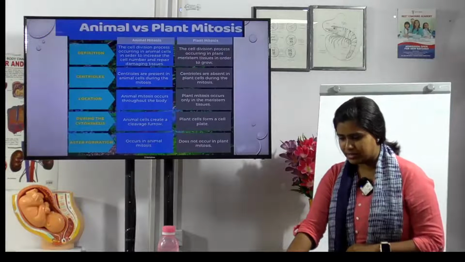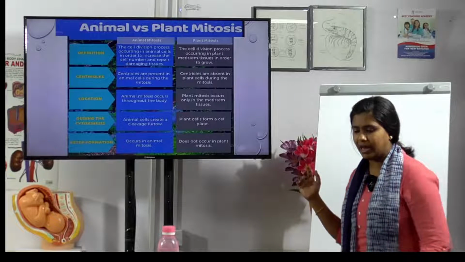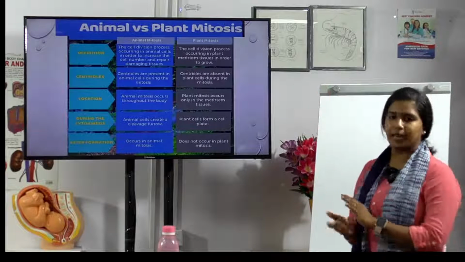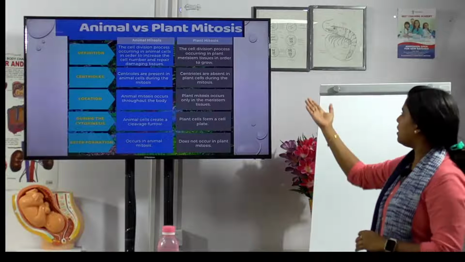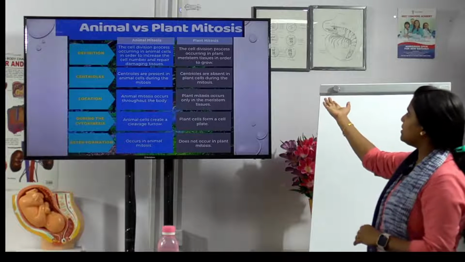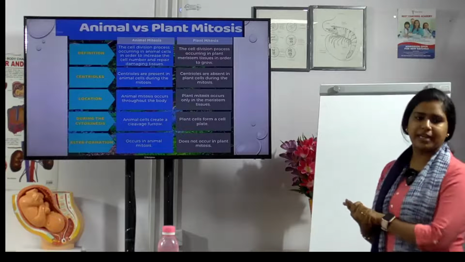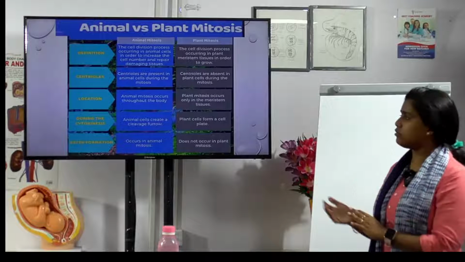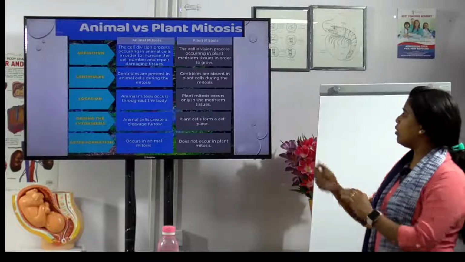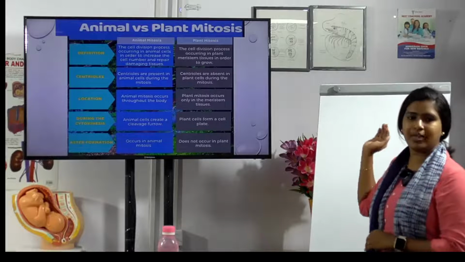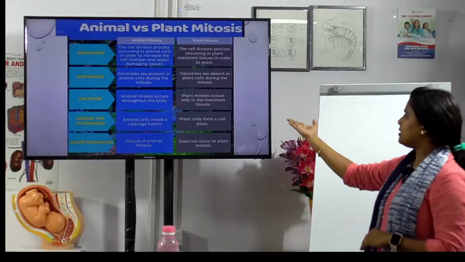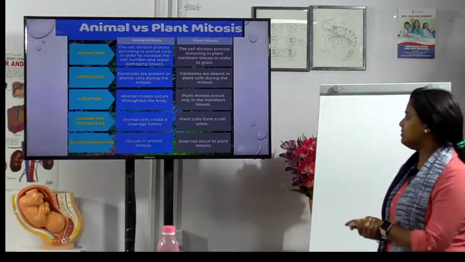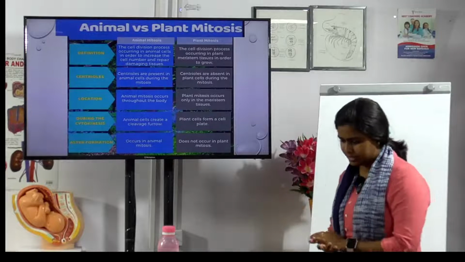Okay, now let us see animal mitosis and plant mitosis. Animal mitosis is a division occurring in animal cells in order to increase the cell number and also repair the damaged tissues. Here it occurs in the plant meristematic tissues, which then become permanent tissues. Centrioles are present in animal cells during mitosis, but here they are absent. Location: it takes place throughout the body in animals, here only in meristematic tissues. There is a cleavage furrow in animal mitosis; here a cell plate occurs, and the furrow does not occur in plant mitosis.